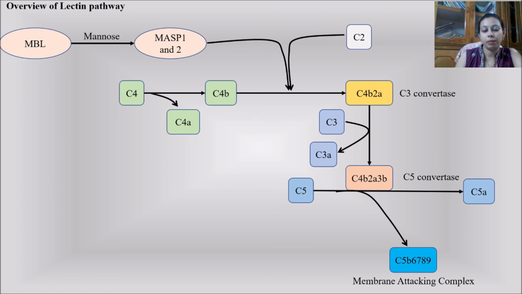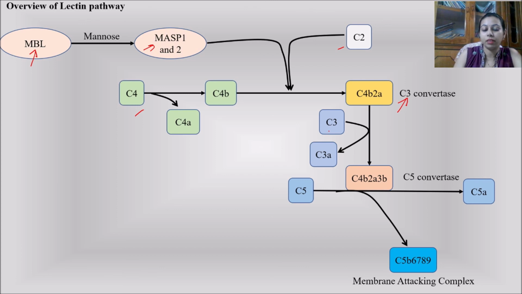In the classical pathway, we had first the binding of the antibody, but here the MBL component, the mannose binding lectin, will come and bind over the mannose sugar present on the surface of the pathogens, and this will activate the MASP1 and 2 components, which will lead to the activation of the C2 and C4 components.